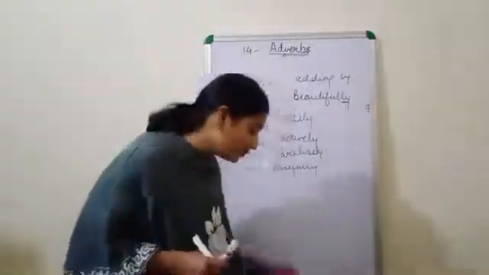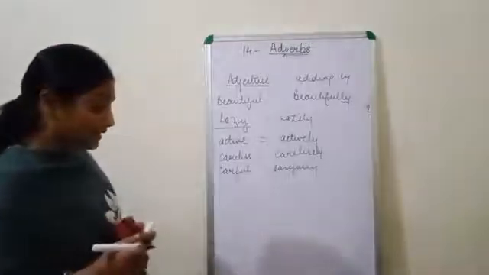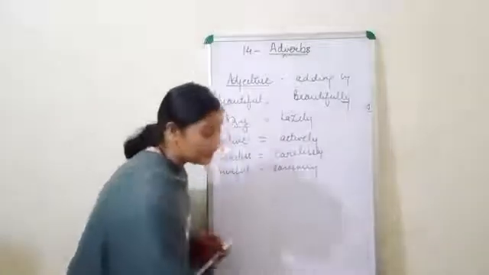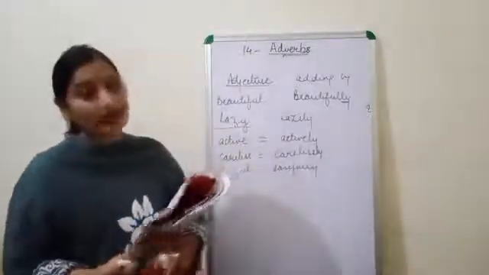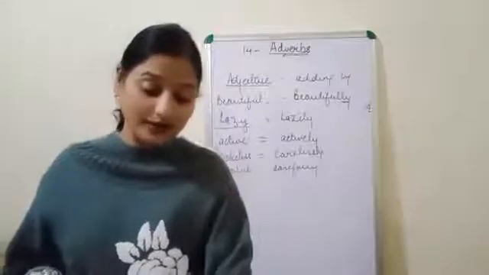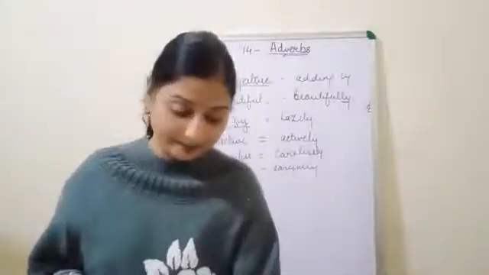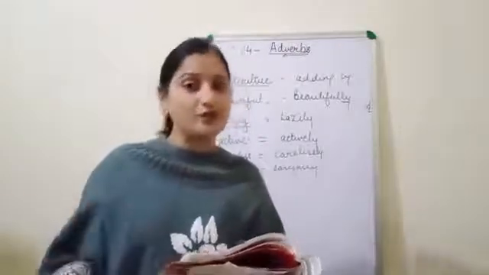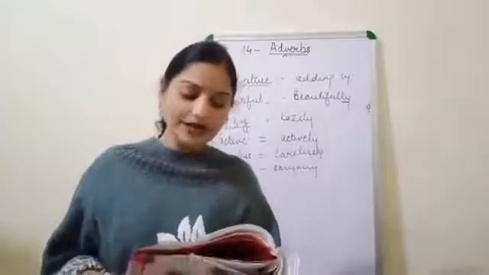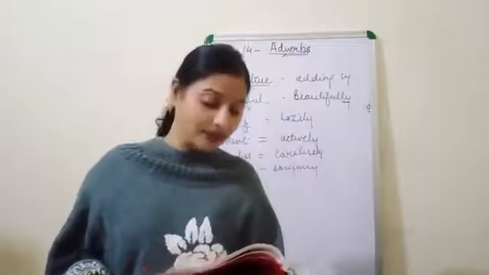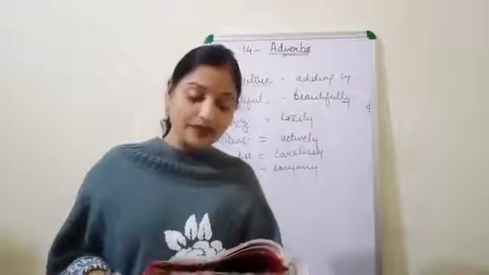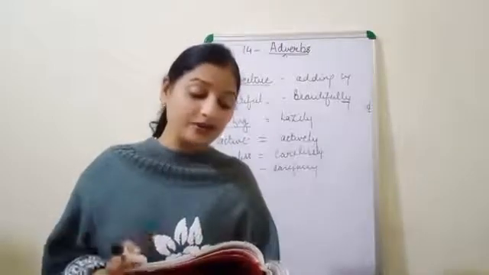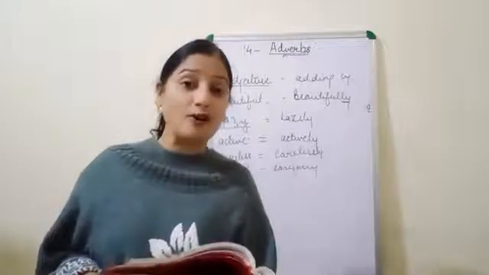Now, one more. Some adverbs have exactly the same form as the adjective. Like some adverbs can be directly used as they are in the form of adjectives. For example, a long journey. It's an adjective. And while making the adverb, it will be used as the same. I cannot stay very long. A fast driver. The child ran fast. Okay. So, these adverbs have exactly the same form as the adjectives.